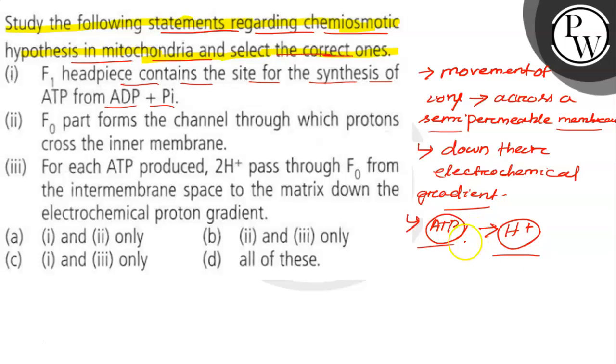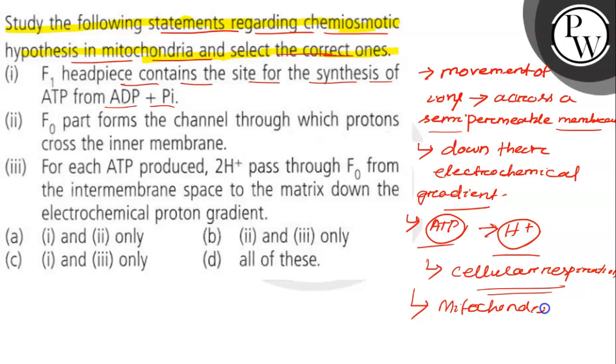ATP is formed this way during cellular respiration or in photosynthesis, and here it takes place in the mitochondria.